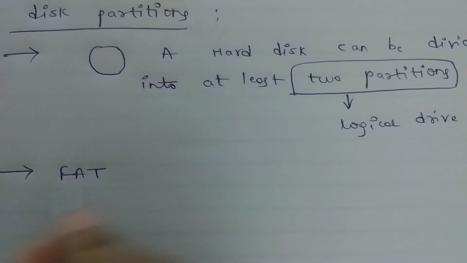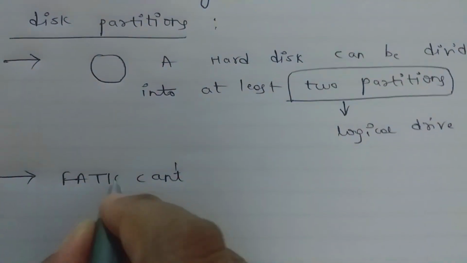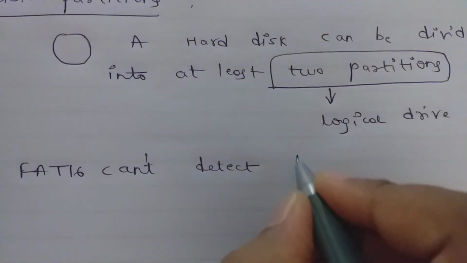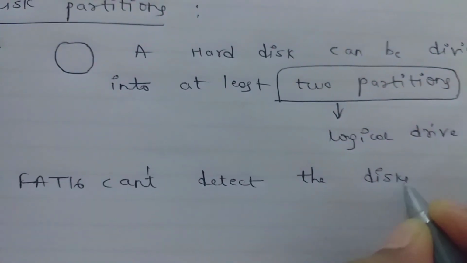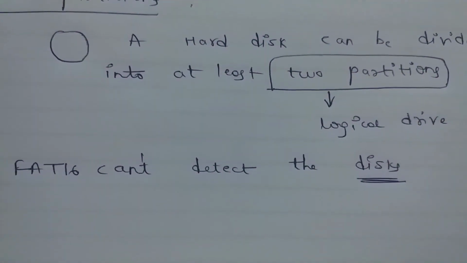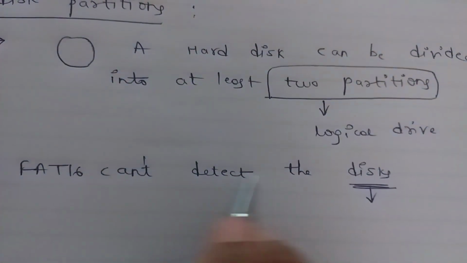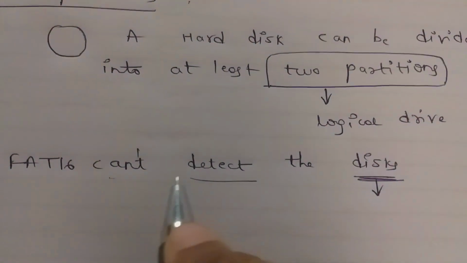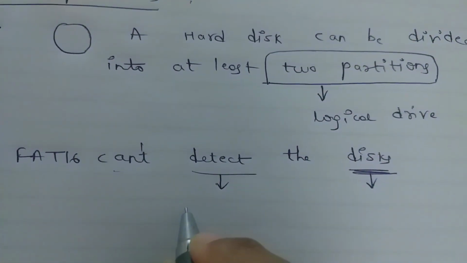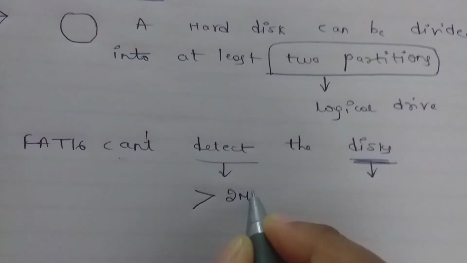FAT16 cannot detect the disk when its size is greater than 2 MB.